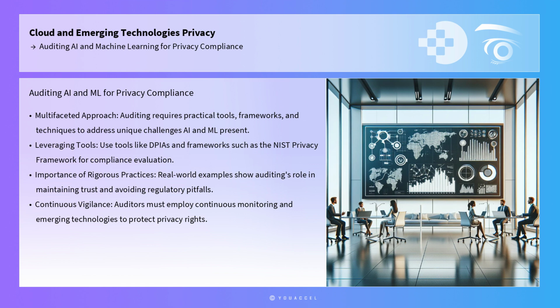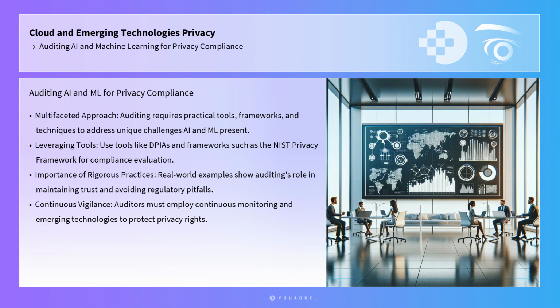In conclusion, auditing AI and ML for privacy compliance requires a multifaceted approach that incorporates practical tools, frameworks, and techniques to address the unique challenges these technologies present. By leveraging tools like DPIAs, frameworks such as the NIST Privacy Framework, and techniques like XAI, auditors can effectively evaluate AI and ML systems for compliance with privacy regulations.